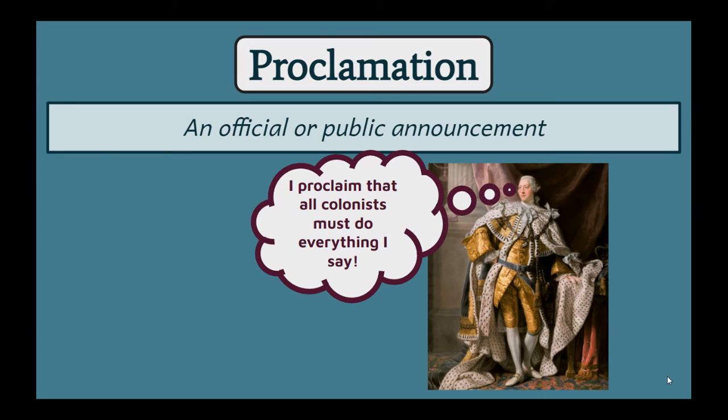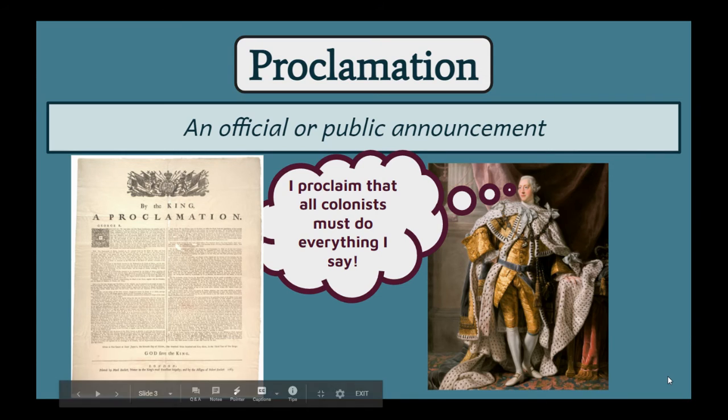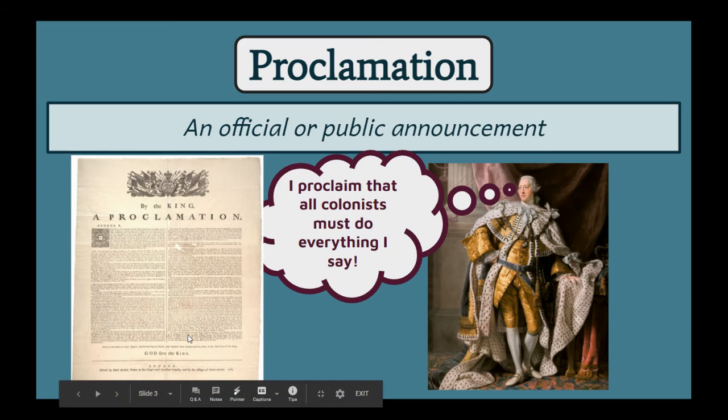We're going to learn about one important proclamation that he made, and that was the Proclamation of 1763. This is the actual document that he created and sent to the colonies to proclaim that they were not allowed to move west after the French and Indian War. You can see at the top here that this is a proclamation by the king, and that he writes all of the directions and everything he's trying to announce inside of this proclamation.